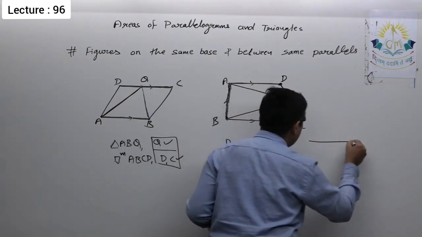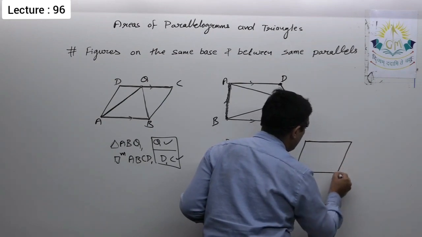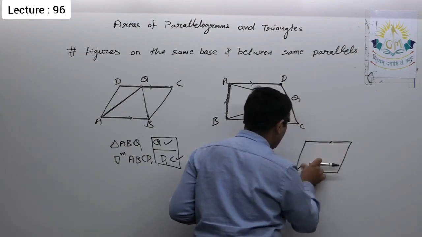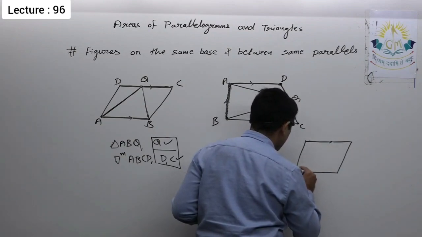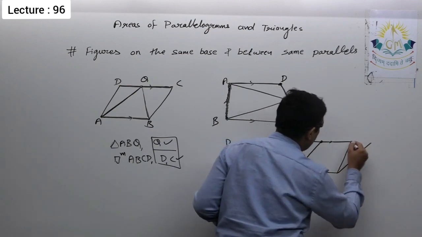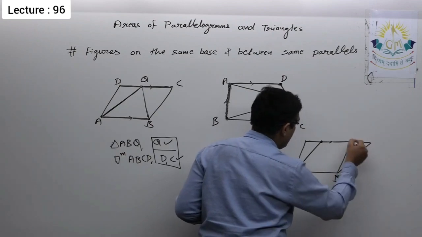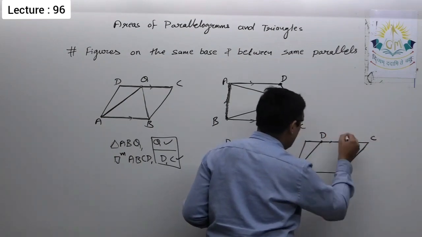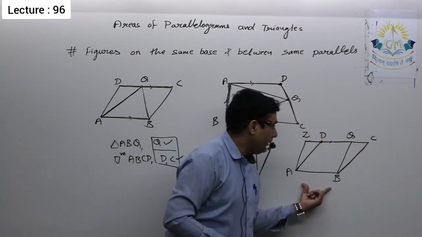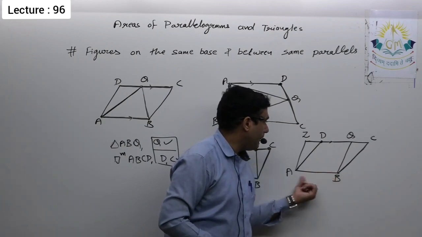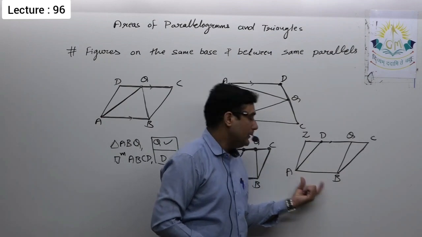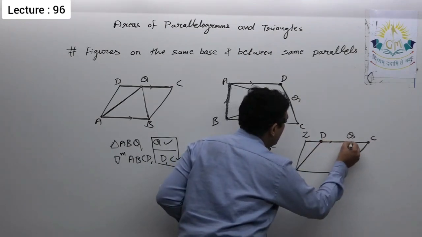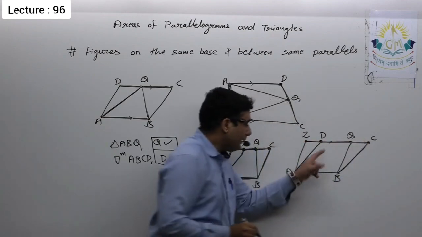Now let us see one more diagram. This is a parallelogram ABCD, and let me take one more parallelogram in this way, ABQZ. Now, parallelogram ABCD and parallelogram ABQZ have the common base AB, and the remaining vertices of these two parallelograms, D and C and Q and Z, are on the same line, and that line is parallel to the common base.